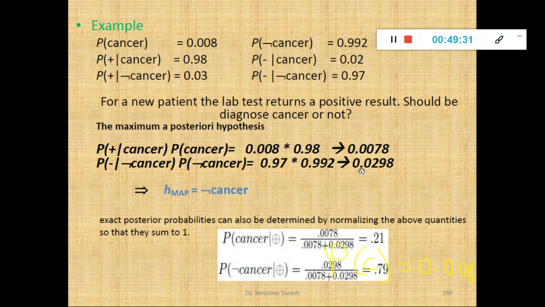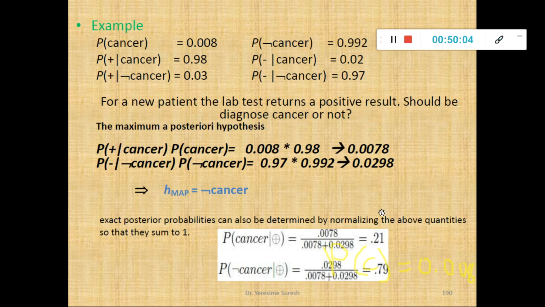So the probability that a person will not have cancer is 0.0298, and the probability that a person will have cancer is 0.078. Obviously the probability of a person not having cancer is greater than the probability of a person having cancer. So the class label for the new instance will be declared as the person is not suffering from cancer. This is the conclusion by applying Bayes theorem for the given problem description.